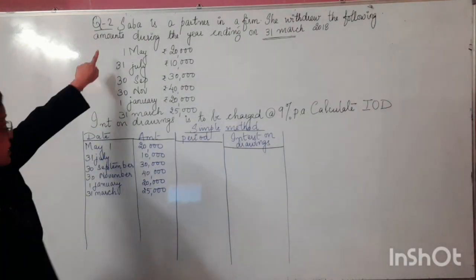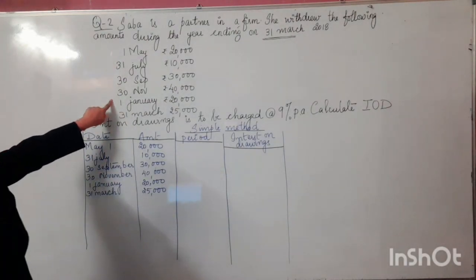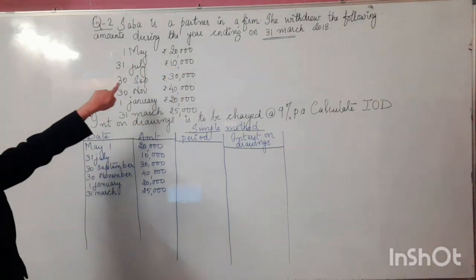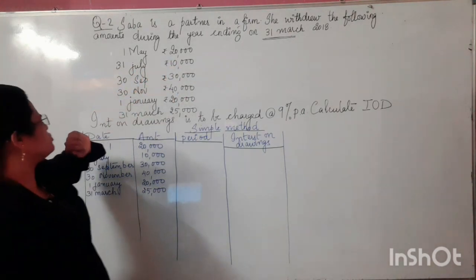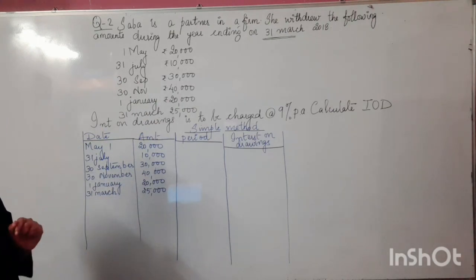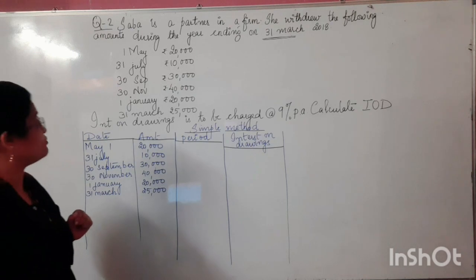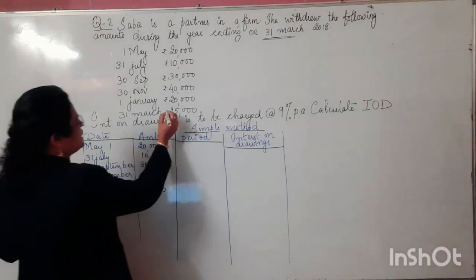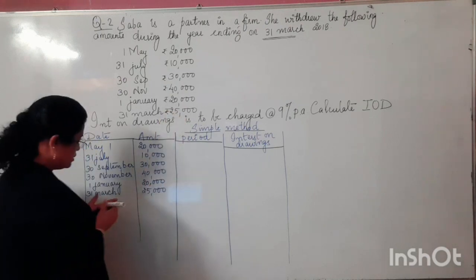So Sabha's drawings are given here. On 1st May she withdrew 20,000 rupees. On 31st July she withdrew 10,000 rupees. On 30th September she withdrew 30,000, on 30th November she withdrew 40,000, on 1st January she withdrew 20,000, and on 31st March she withdrew 25,000.